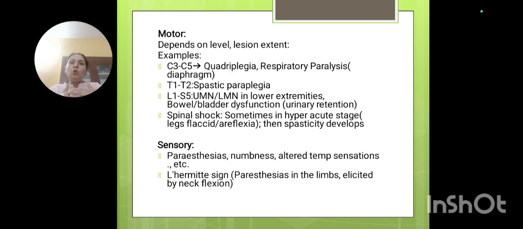Now, whenever the tone increases, after the spinal shock there will be hyperexcitability of the gamma motor neurons, which are given more firing so that it starts functioning again. Because of the spinal shock, initially all the firing to the lower limb is stopped at the level of the spinal cord.